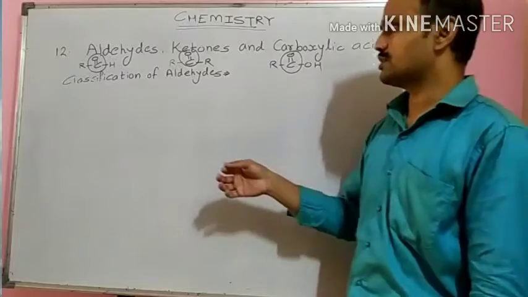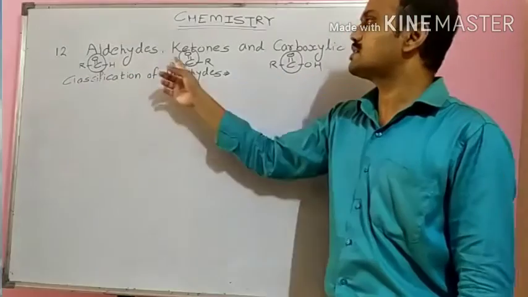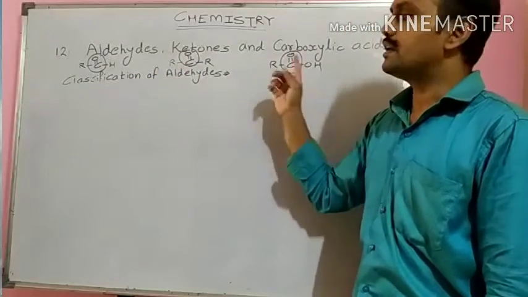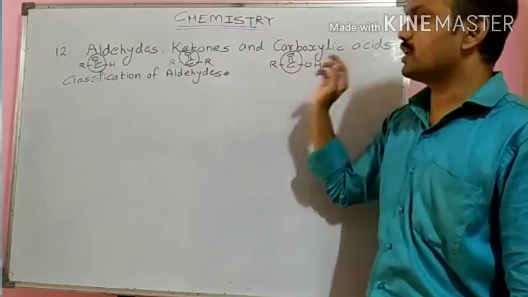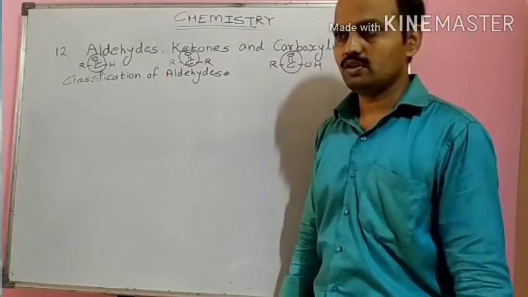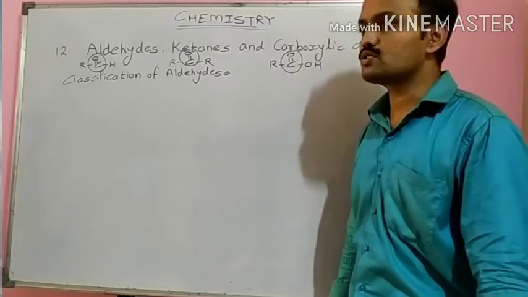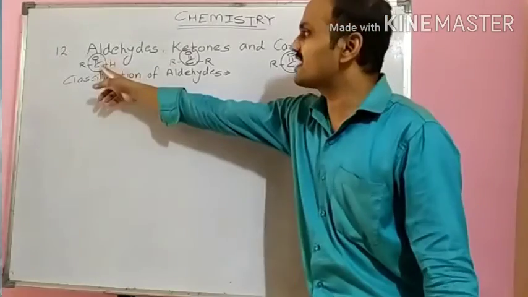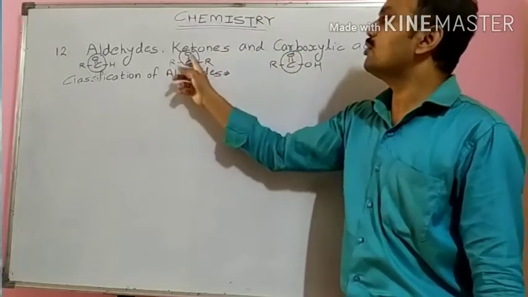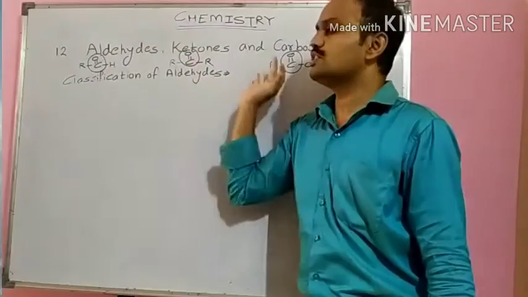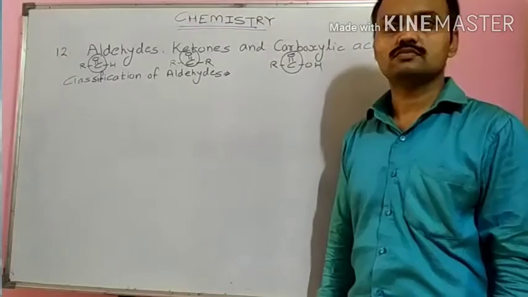This kind of structure is called a carbonyl group, and this carbon, which is double bonded to oxygen in these functional groups, is called the carbonyl carbon.